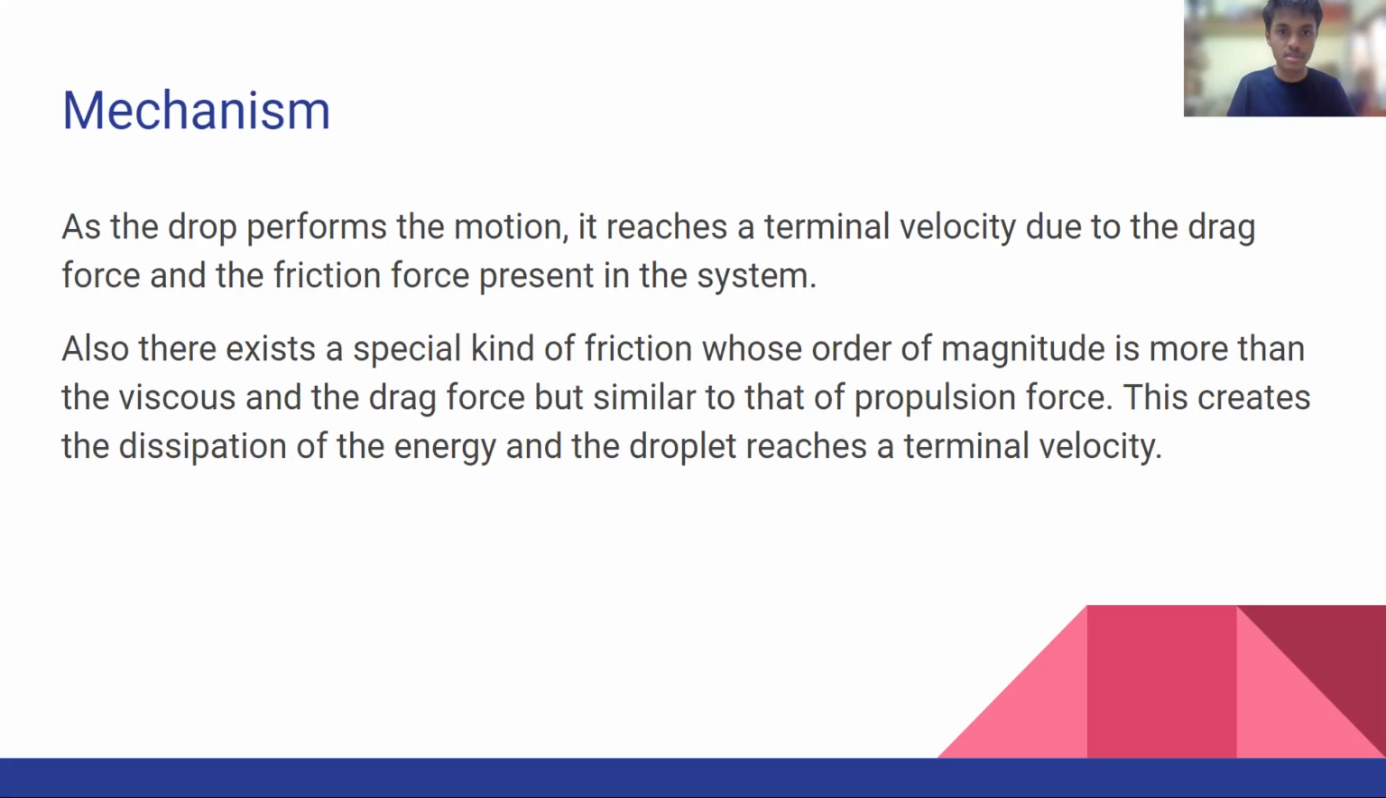Now, as the droplet moves around the surface, it reaches a terminal velocity. This is because of the presence of a special kind of friction, which is present between the teeth of the surface and the droplet. This kind of friction depends upon the size of the teeth and the size of the droplet.